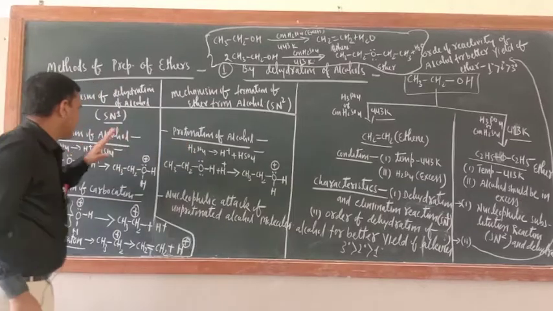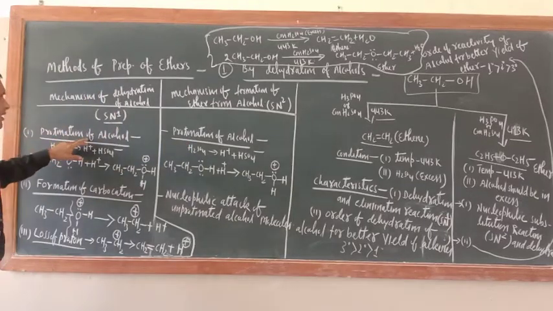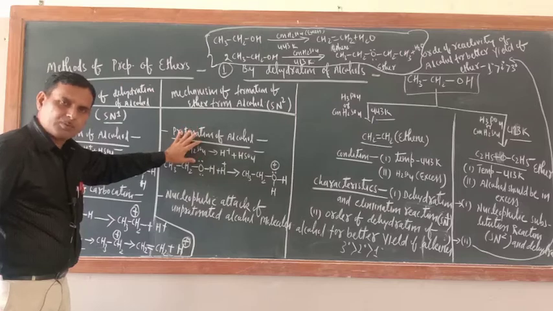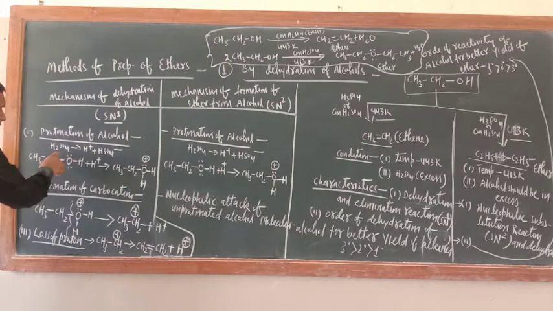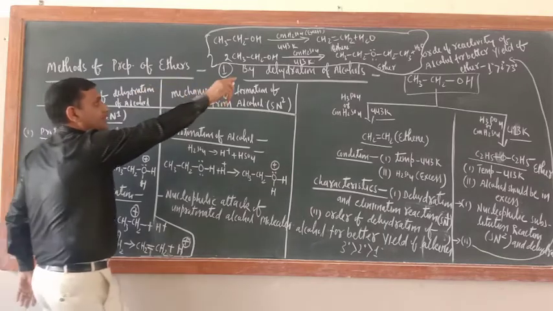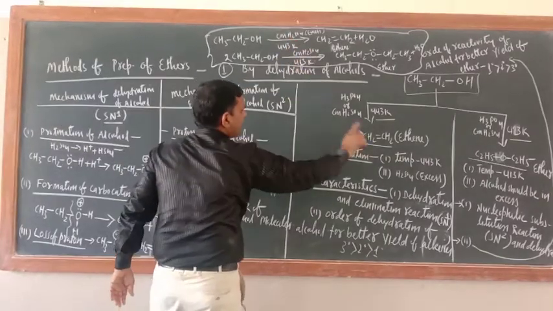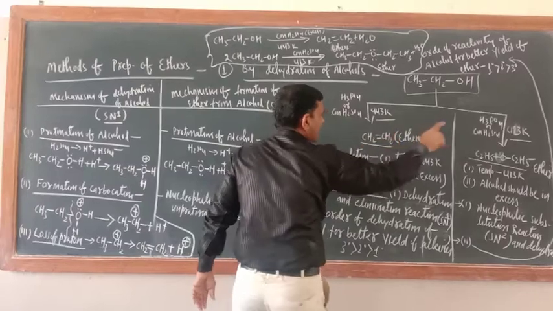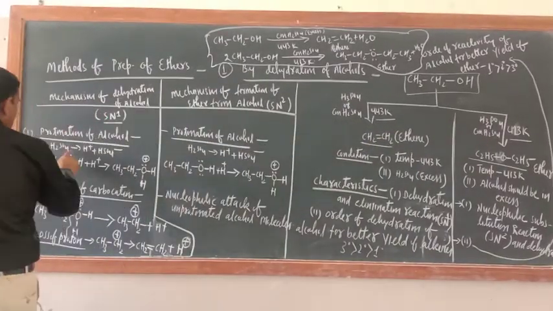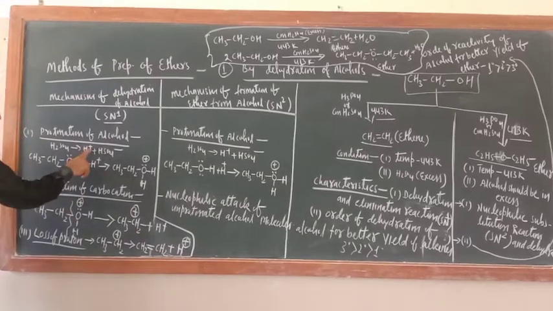So just see, what is the first step? Protonation of alcohol. Here also protonation of alcohol. In the first step both are similar. When alcohol is protonated, these reactions take place in the presence of protic acids. I wrote here, these two are protic acids. Protic acid means which furnishes a proton. So H2SO4 furnishes H positive.